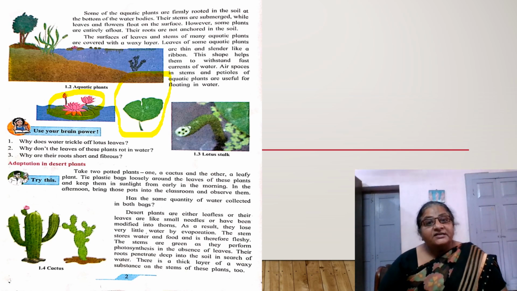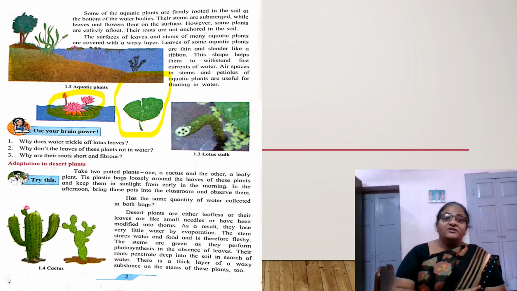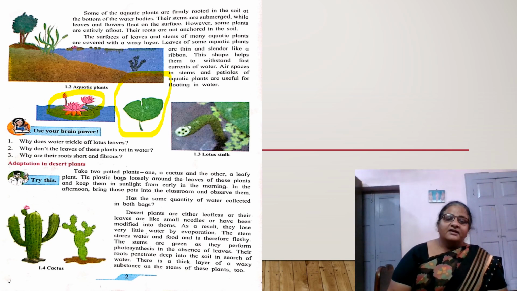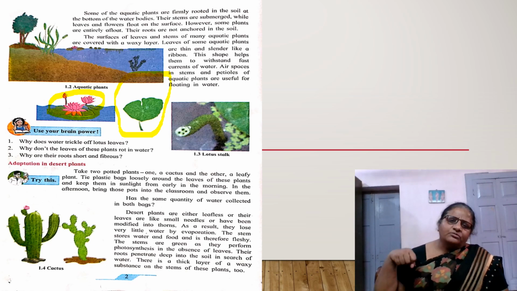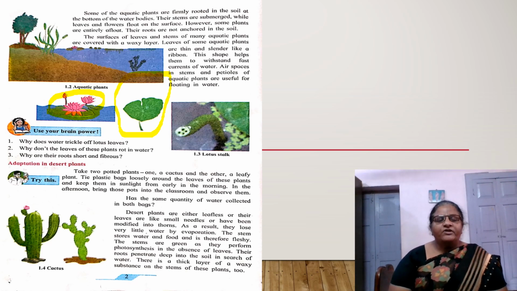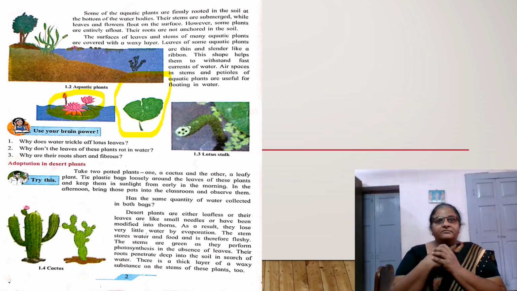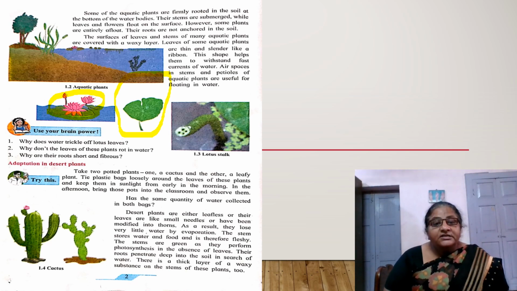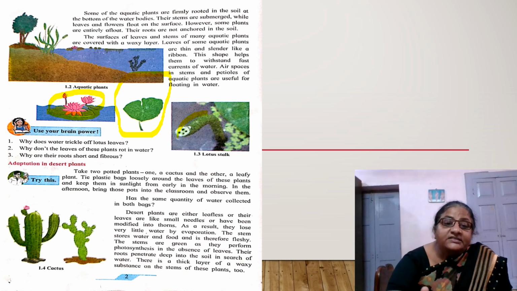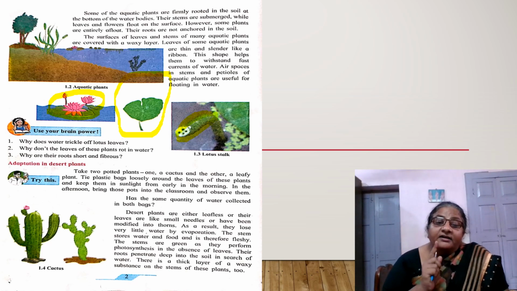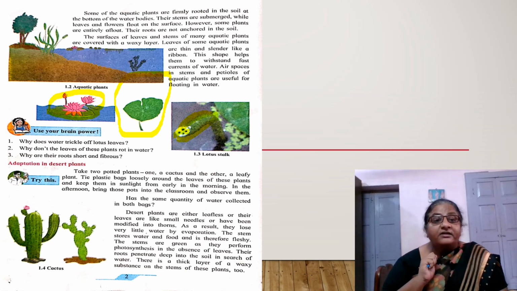This is the first modification, and in this respect the lotus leaf differs from the plants that we find on the land. Now the stem. Just last year also I told you, just give one punch to the mango plant or banyan plant. What will happen? We will feel pain. If we try to break it, we cannot break it with our hand. But see the stalk of the lotus plant. It is hollow from inside. We can see the cavities. And as it has cavities, this stalk becomes very light in weight.